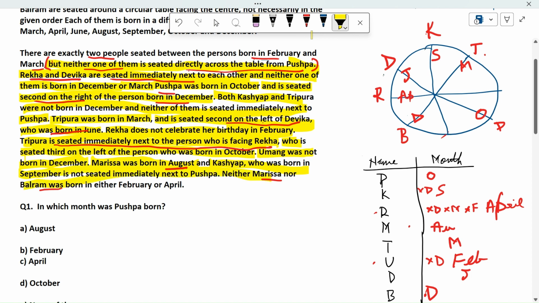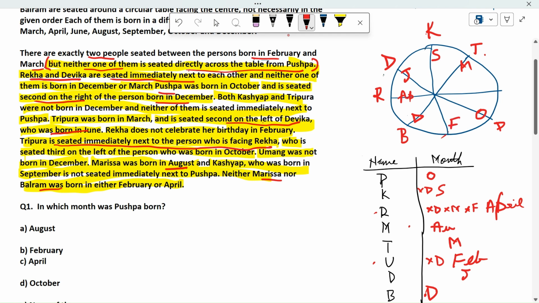Fine. So we are left with only the first point, which we haven't used, and with that point we need to solve. There are exactly two people seated between the person who is born in Feb and March. If the March person is here, then the Feb person will obviously be here, then only two people can be seated.